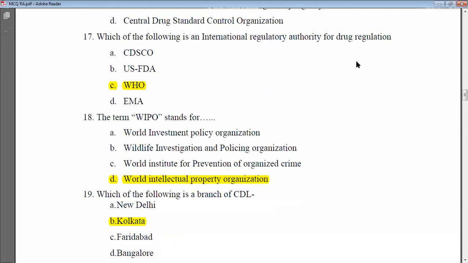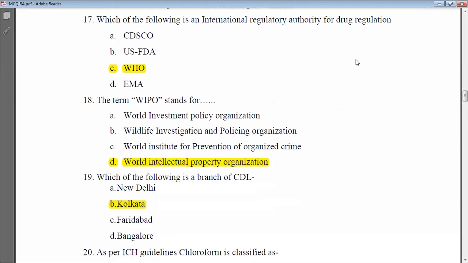Okay. Next MCQ is, which of the following is an international regulatory authority for drug regulation? Okay, what is the question about? The question is about the regulatory authority, but which, national or international? Yes, correct, it is international.